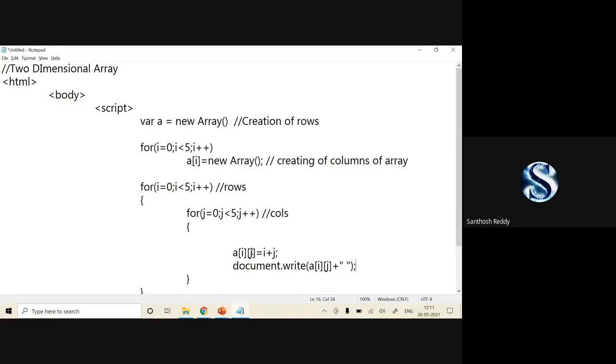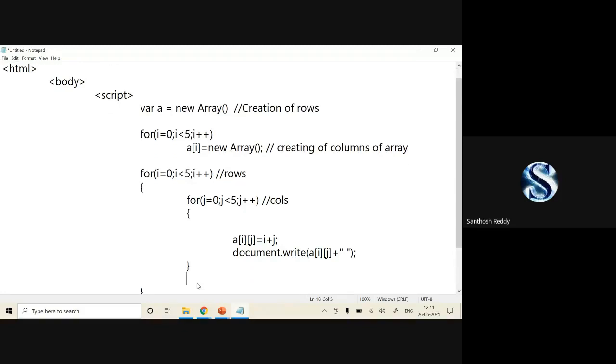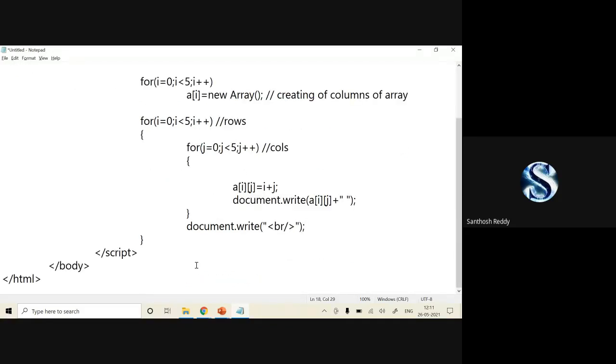So we are using this space only. After completing your inner for loop, you can give a break so that we can have the direct matrix format. Document dot write, here I'll specify the br tag, in the sense new line tag. Okay, now the script is closed, everything is closed.